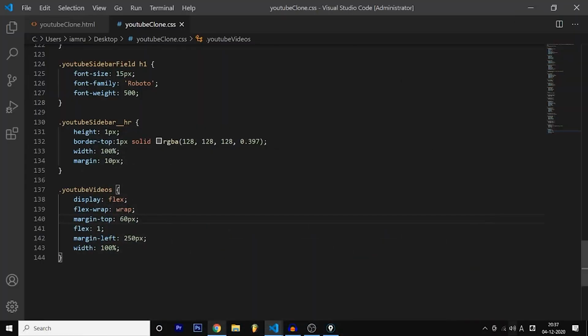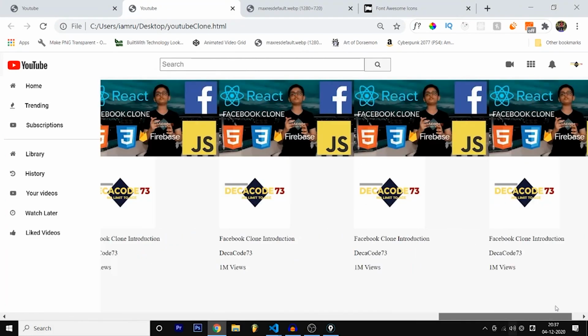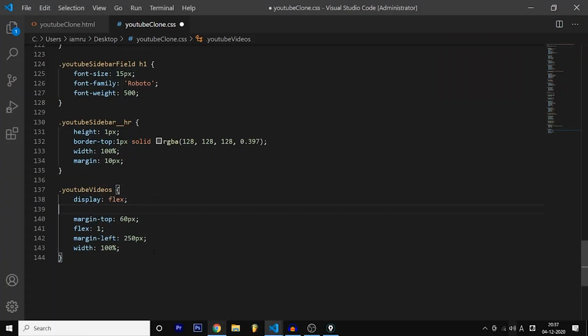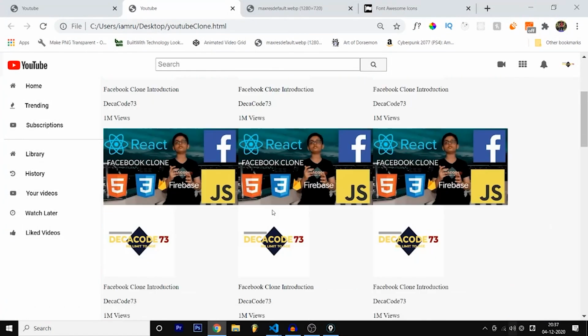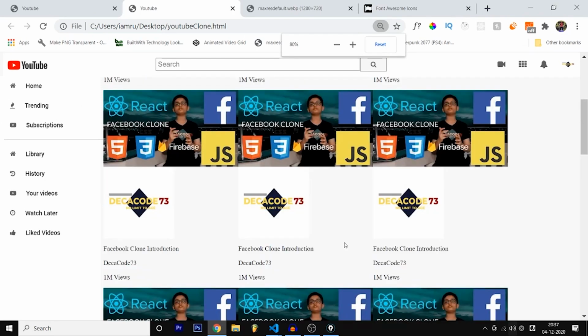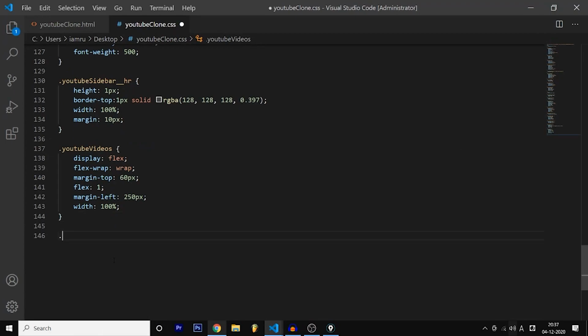So now let's remove flex wrap for a second. Let's check what happens. As you can see, it's just in one row. You need to scroll it just like this. We don't want like that. So that's why we need flex wrap. So now you can have multiple number of images. So this looks good. Now let's start styling the single video.